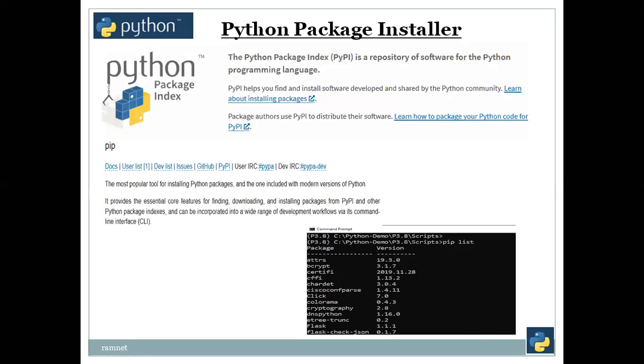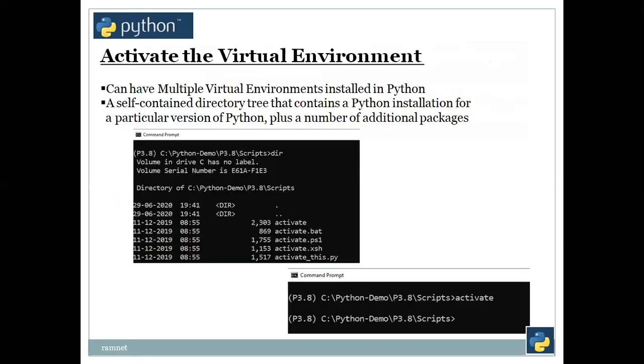With PIP, we can list what packages are installed in our own environment. We need to create an environment, then we can install the scripts. This is activating a virtual environment. We can have multiple virtual environments also. If you would like to have certain commands that may not be running in certain places, we can have a different virtual environment for that. If you club everything together, you will be facing problems in running all the commands. So it is better to have different virtual environments for different levels of networks which we monitor. So we can have multiple virtual environments installed in Python.